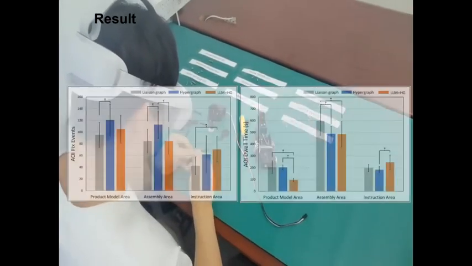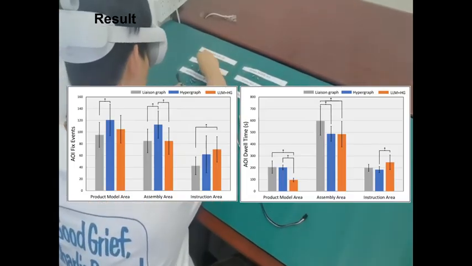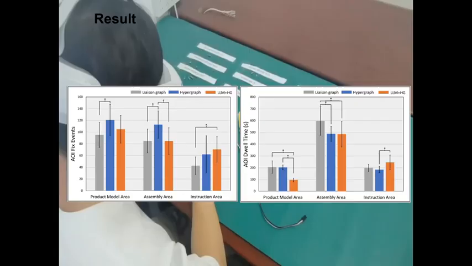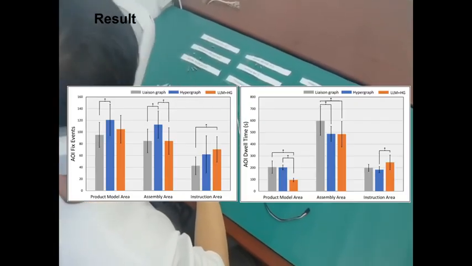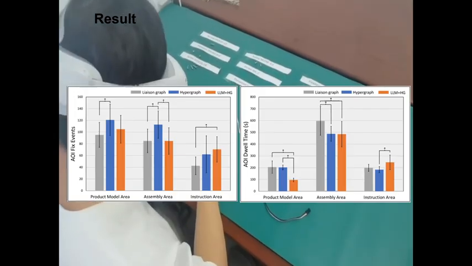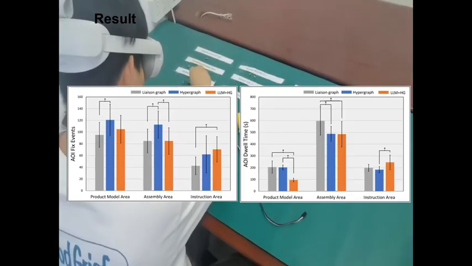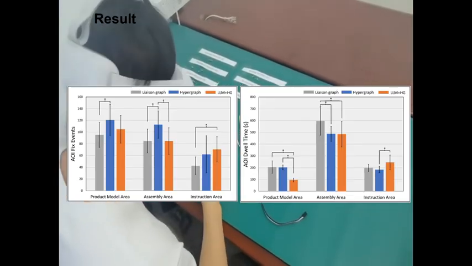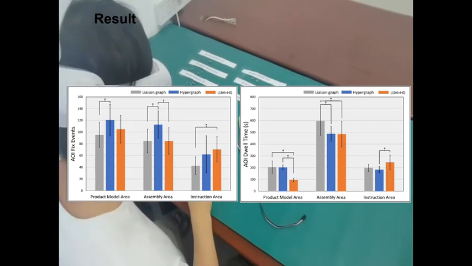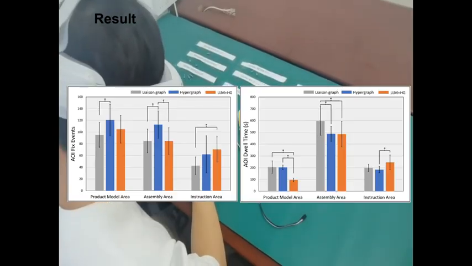To explore the cognitive mechanisms behind these performance gains, we analyzed users' visual attention. Eye tracking data shows that using the hypergraph alone increases the user's cognitive load in the assembly area. Our LLM system successfully addressed this. Through optimized guidance, it strategically shifted the user's visual focus from the complex product model area to the more efficient instruction area, which directly optimized the user's cognitive workflow.